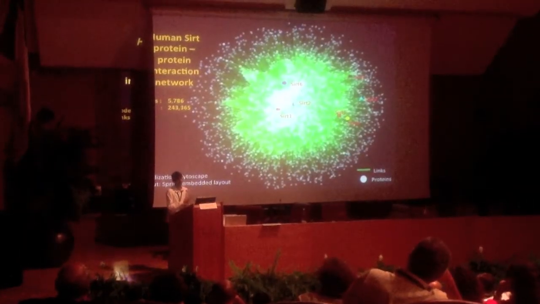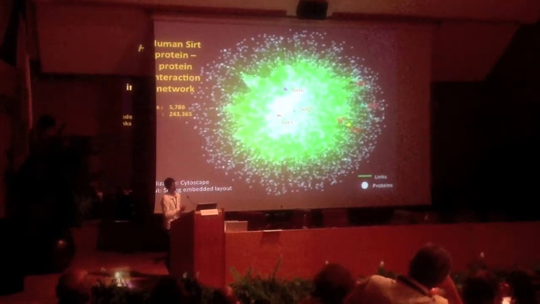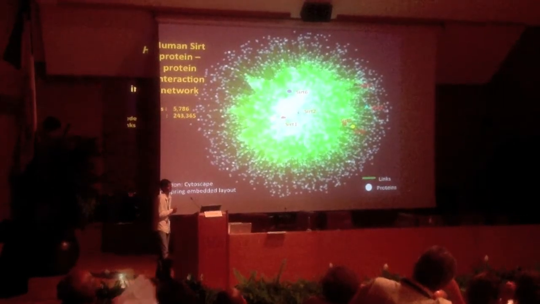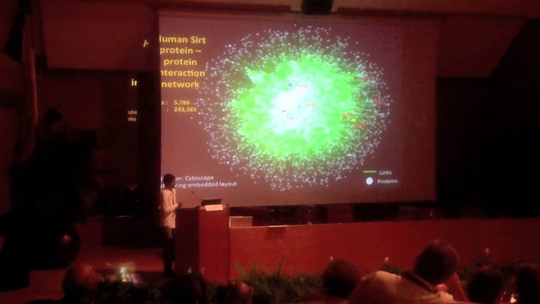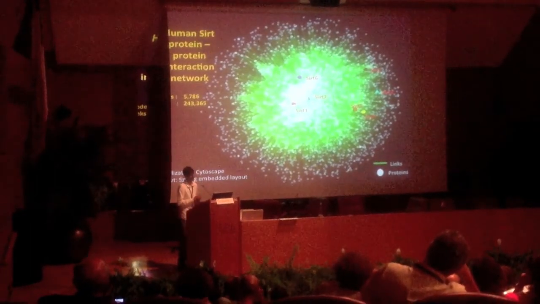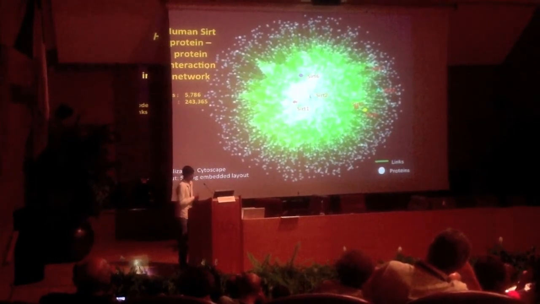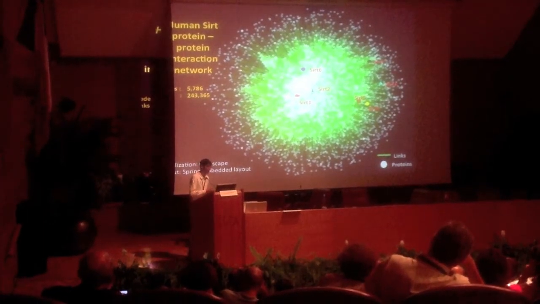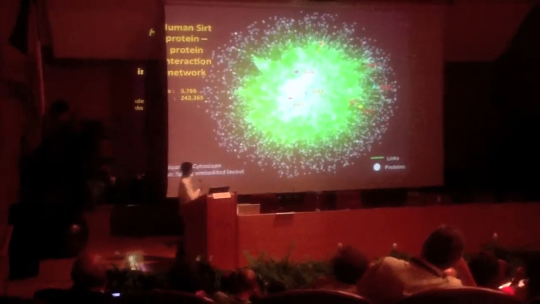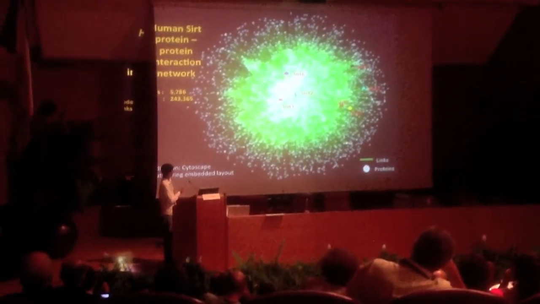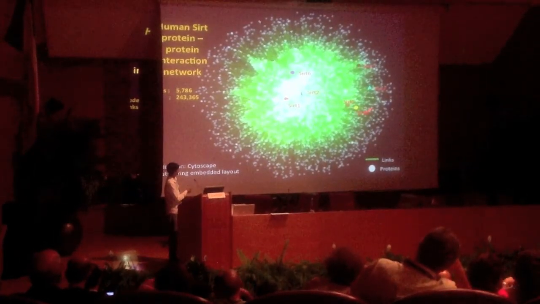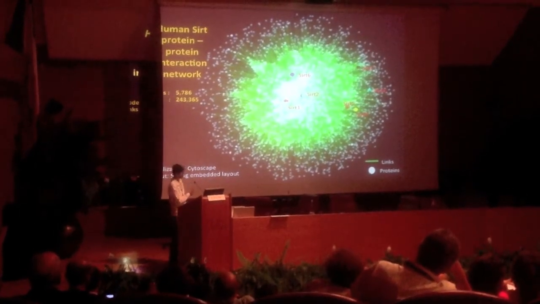But in this study, I'll focus more on the human Sirt protein-protein interaction. It had a vast number of interactions, direct and indirect. There were around 5,786 proteins interacting in this network in second order, and around 243,365 links between these proteins. The circles you can visualize are Sirtuin 1, Sirtuin 2, Sirtuin 6. This is Sirtuin 3, Sirtuin 5, Sirtuin 4 and Sirtuin 7.